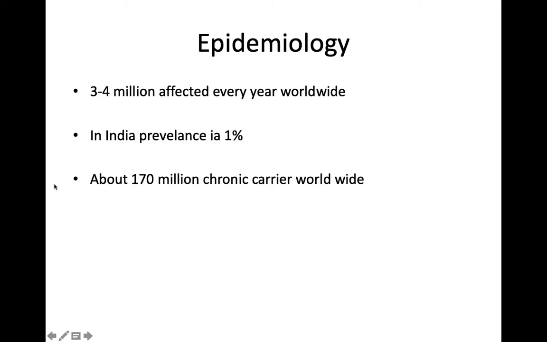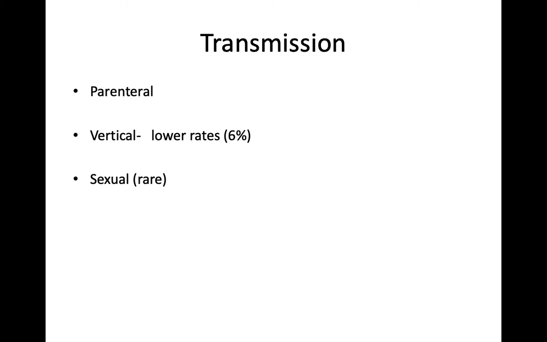Coming to epidemiology, about 3 to 4 million people are affected every year worldwide. In India, the prevalence rate is about 1%, and about 170 million chronic carriers are seen worldwide. The transmission. There are various modes of transmission. Parenteral route is the most common mode. The recipients of contaminated blood, blood products, and organ transplants, those who are dealing with contaminated needles, and those who have sharp pricks from a contaminated needle, and IV drug abusers are most commonly prone to get hepatitis C virus.